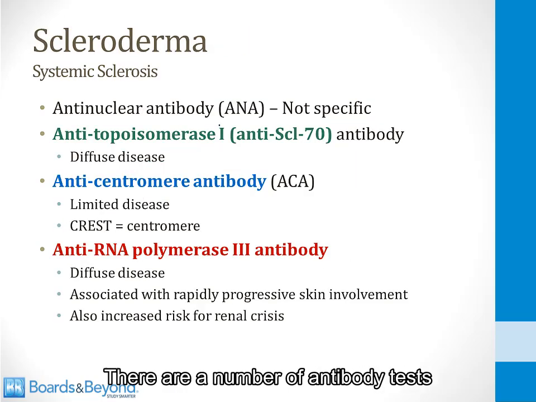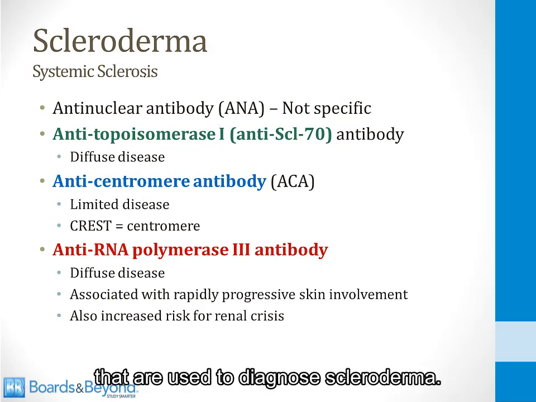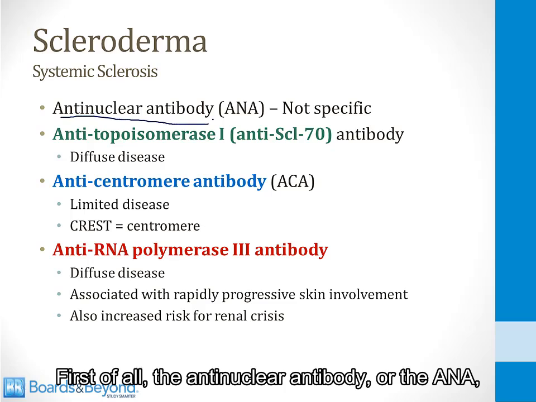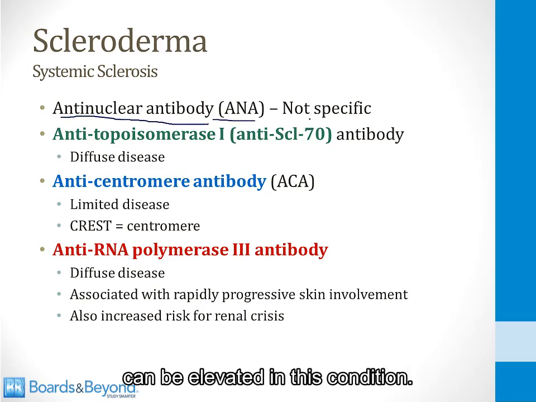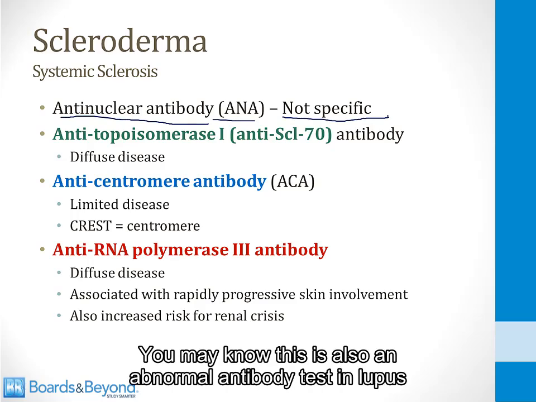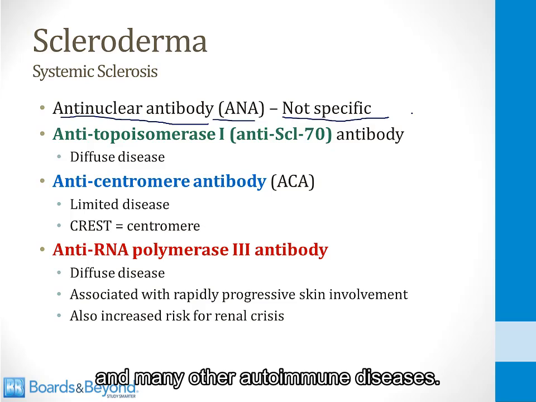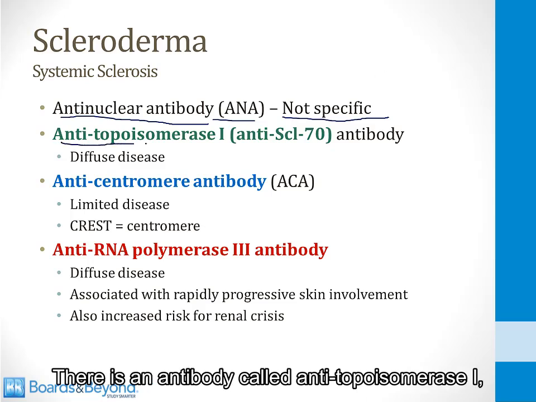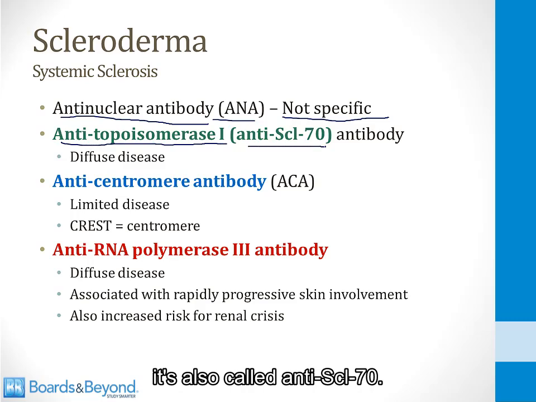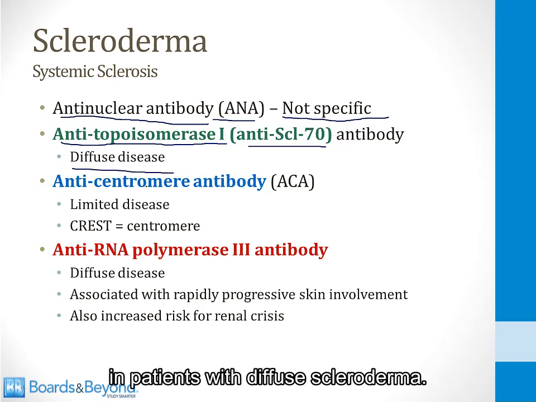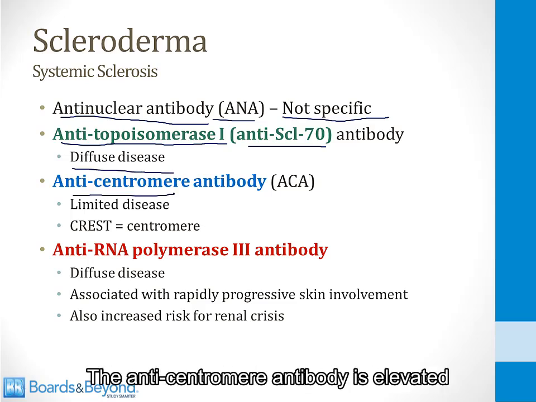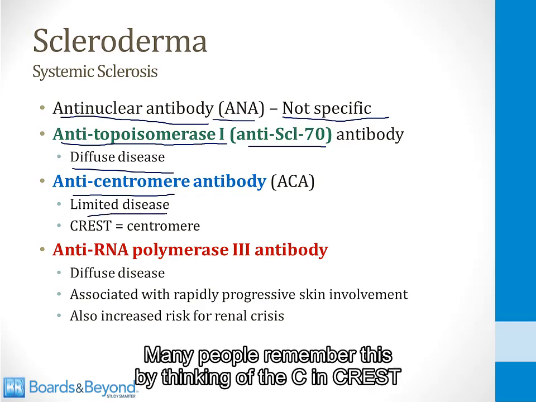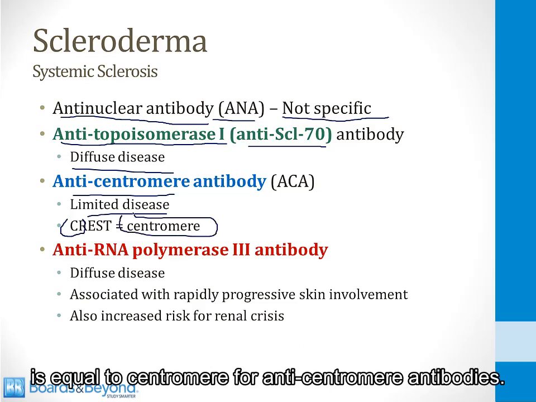There are a number of antibody tests that are used to diagnose scleroderma. First of all, the anti-nuclear antibody, or the ANA, can be elevated in this condition. This is not a specific finding. You may know this is also an abnormal antibody test in lupus and many other autoimmune diseases. There is an antibody called anti-topoisomerase 1. It's also called anti-SCL70. This antibody is elevated in patients with diffuse scleroderma. The anti-centromere antibody is elevated in patients with the limited disease. Many people remember this by thinking of the C in CREST is equal to centromere for anti-centromere antibodies.